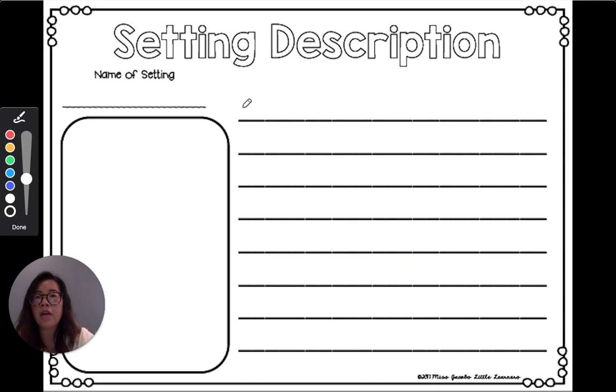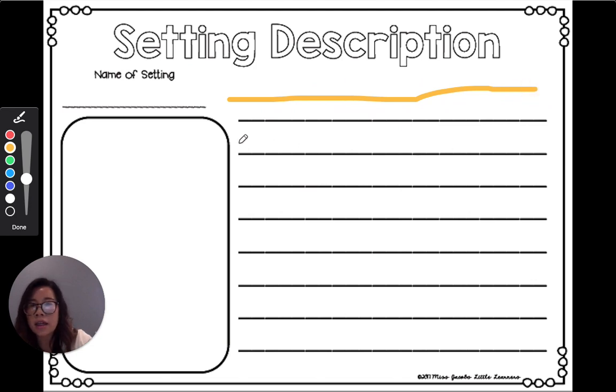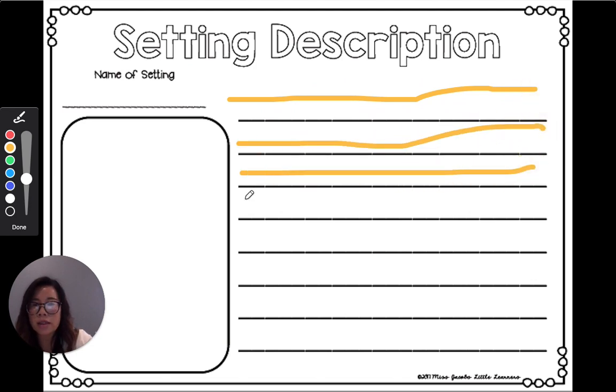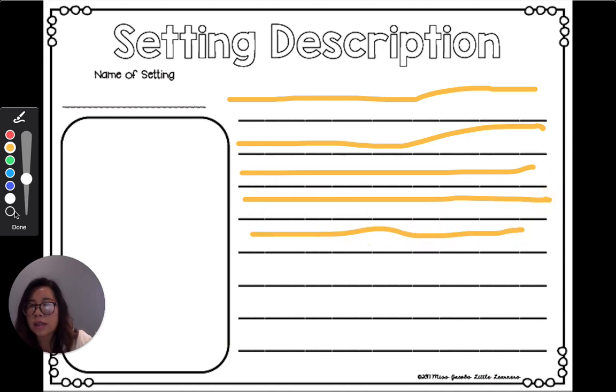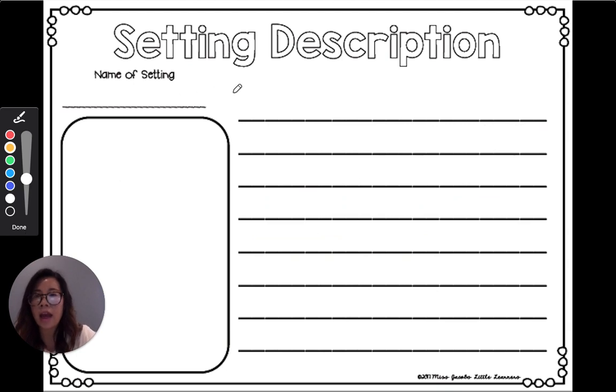Okay, now on these lines, I'm going to change the color and highlight in yellow. On these lines here where I'm drawing in yellow, this is where I want you to write some descriptions about your setting. So, for example, I could say, at Coco's Place, you will see lots of tables and chairs.